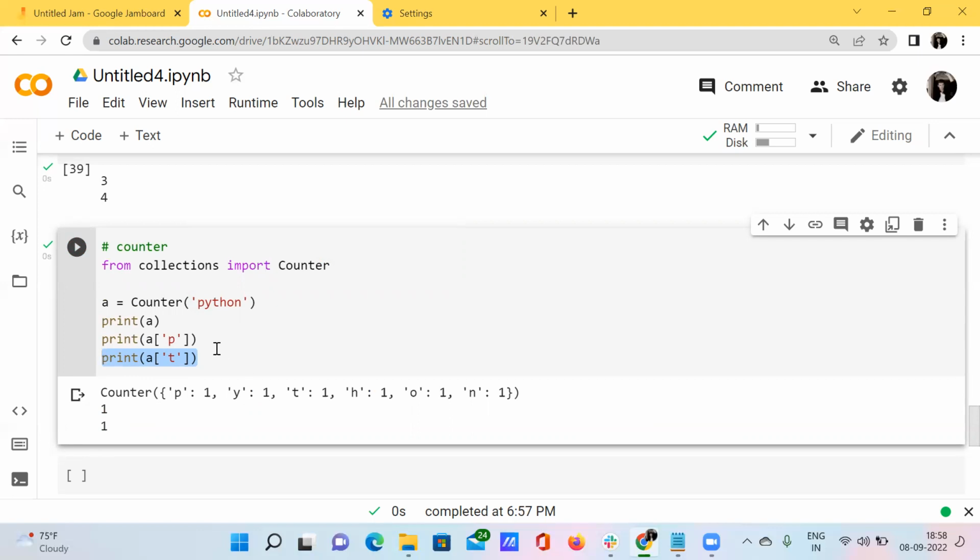So did you understand? Here I haven't have any kind of characters which are repeating. So let's say I want to change this to lollipop, and I want to know how many characters, that is how many p characters are there inside this string, and I want to know how many l characters are there inside this string. What happens?